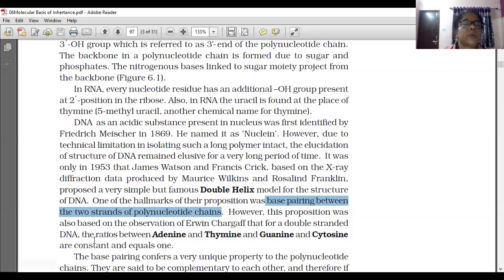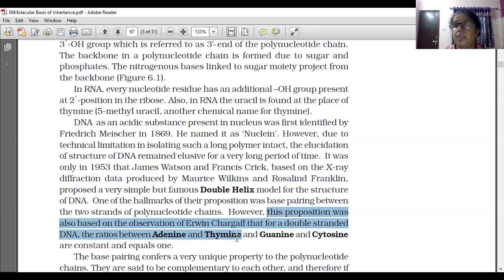However, this proposition was all based on the observation of Erwin Chargaff's rule. Many times this question is asked in the exam, Chargaff's rule. It was based on the observation of Erwin Chargaff that for a double-stranded DNA, the ratio between adenine and thymine, and guanine and cytosine, are constant and equal to one.